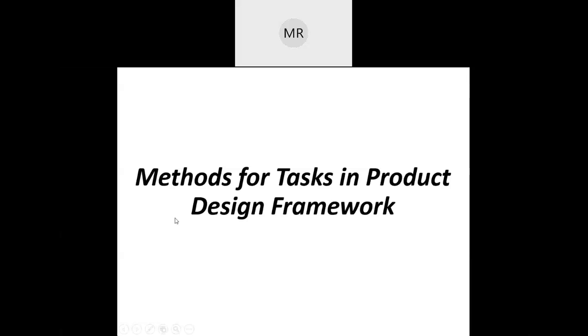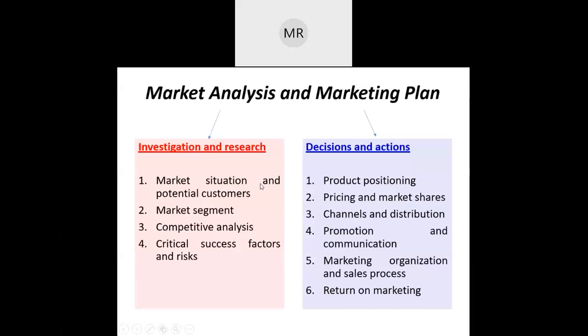Okay, so methods for the task in product design frameworks. If you look here, there are tasks for the design frameworks: market analysis and marketing plan. Market analysis has 4 and marketing plan has 6. Market analysis is investigation and research, while marketing plan is related to decisions and actions.